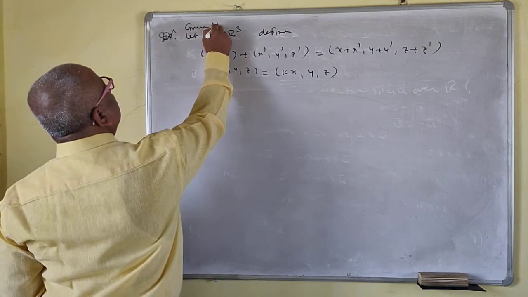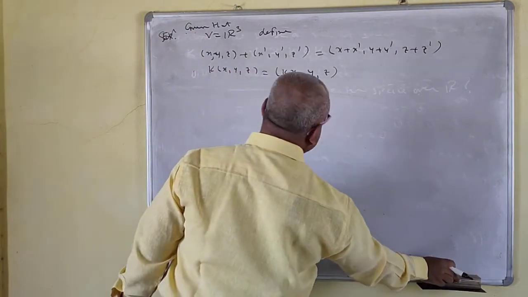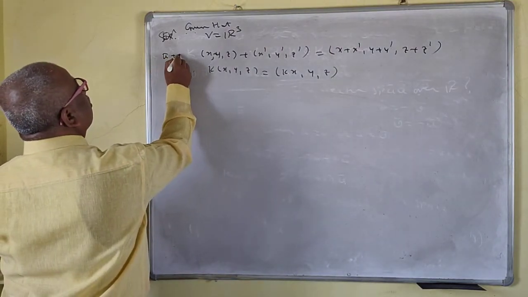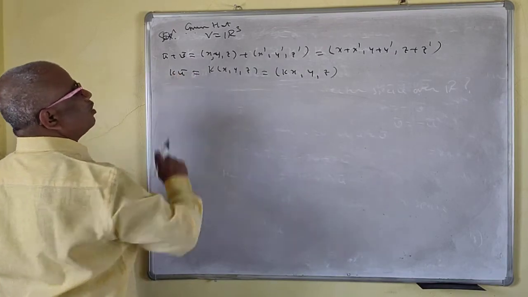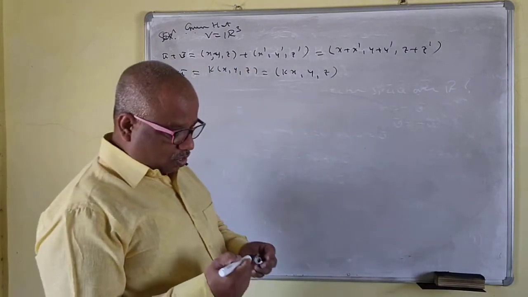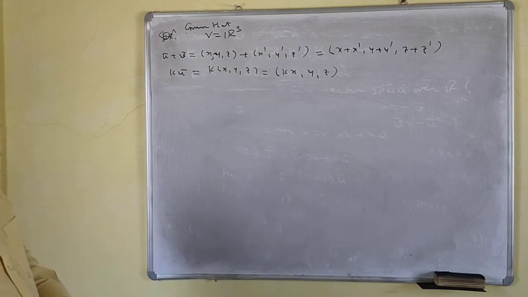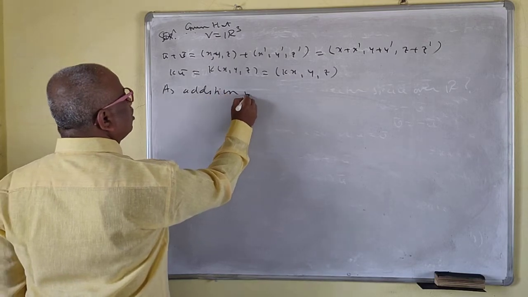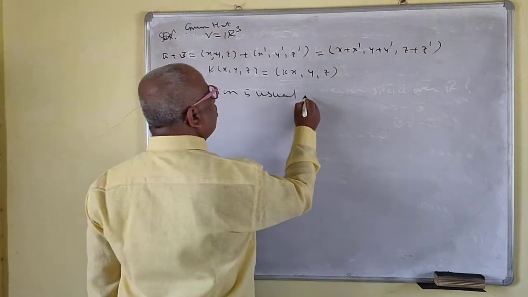Given that V is equal to R3 and u bar plus v bar is equal to this, k u bar is equal to this. So these two operations are defined. To form the vector space, you need these two operations: scalar multiplication and vector addition. As addition is usual, so therefore we have